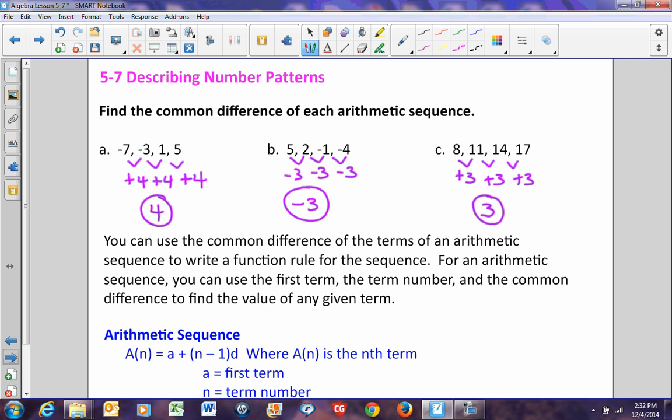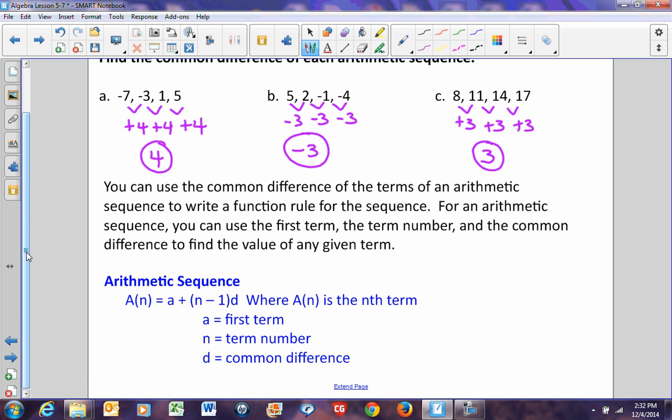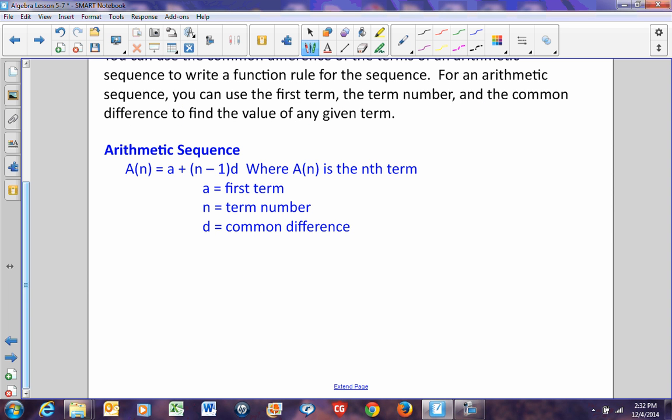Now you can use the common difference of the terms of an arithmetic sequence to write a function rule for that sequence. You need the first term, whatever term number you're looking for, and the common difference to find the value of any term. And it's given by the following formula. An arithmetic sequence is found by taking a of n, which means whatever term I'm looking for, whatever the nth term is, equal to a plus n minus 1 times d, where a of n is the nth term, small a is your first term, n is your term number, and d is your common difference.